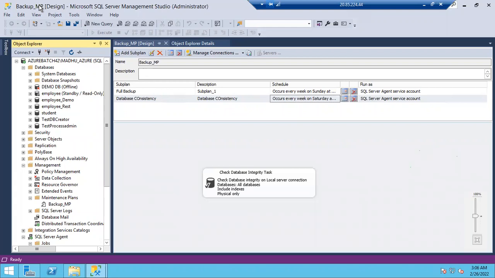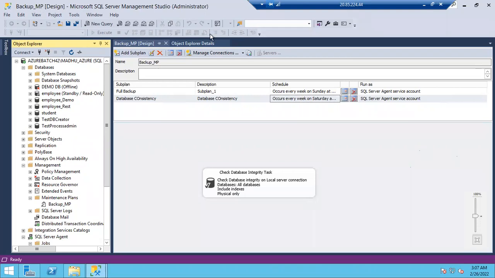If your pages are corrupted, then you cannot access the table. That time these commands will be helpful. A database is a collection of MDF, NDF and LDF files, and data is stored in table format. So these commands check the allocations and indexes, because index pages are also available at the database level. They check whether indexes are working properly, and whether all the pages of the table are fine or some pages are corrupted.